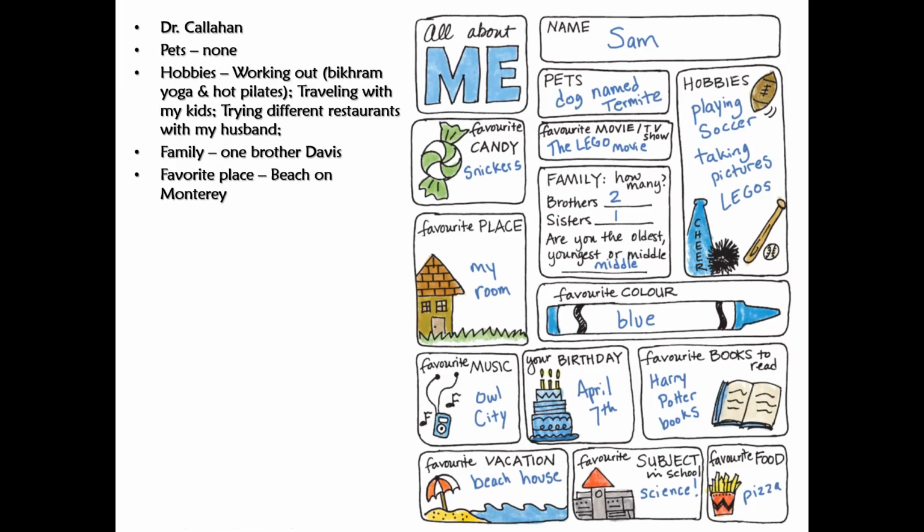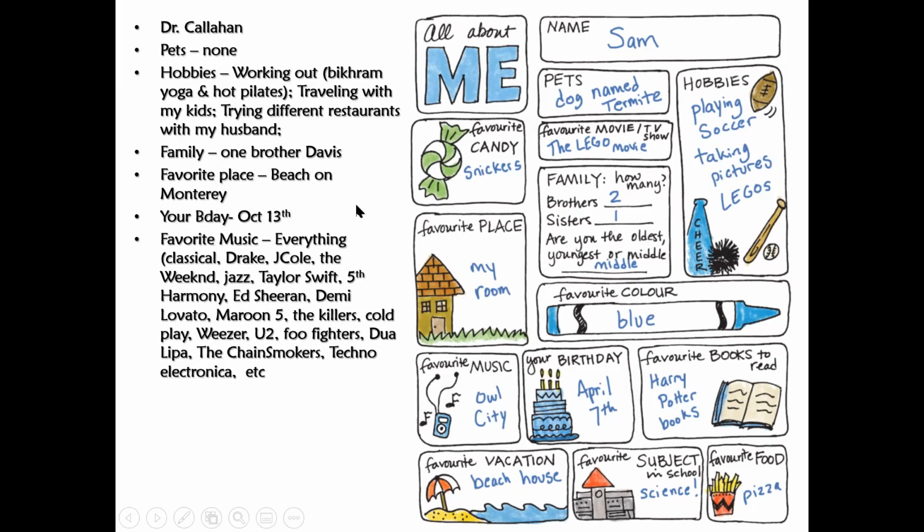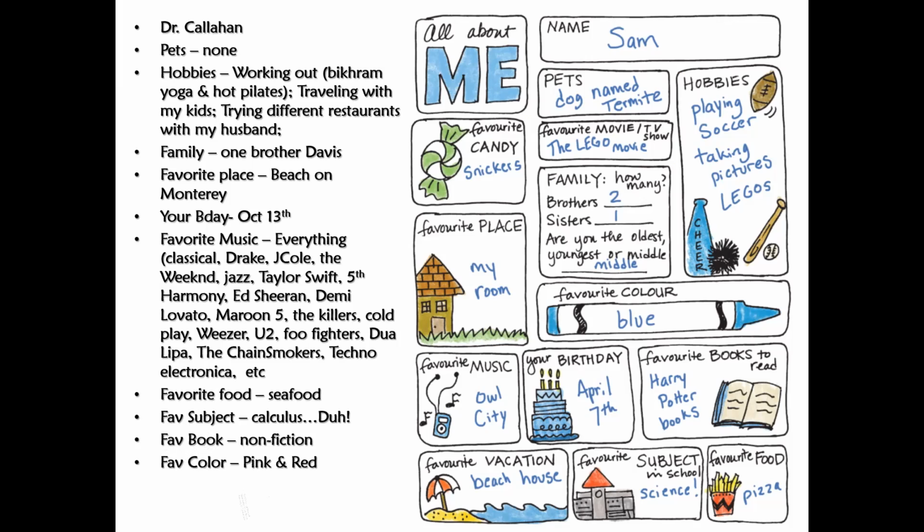He's a mechanical engineer. The favorite place I like to go to is the beach home Monterey. My birthday is October 30th. Some of my favorite music. I love seafood. My favorite subject is math, and that's why I teach it. And my favorite color is pink and red, which is really good with Valentine's Day. So that's right around the corner.